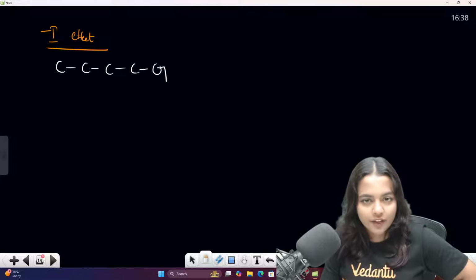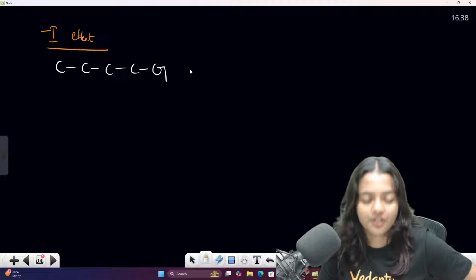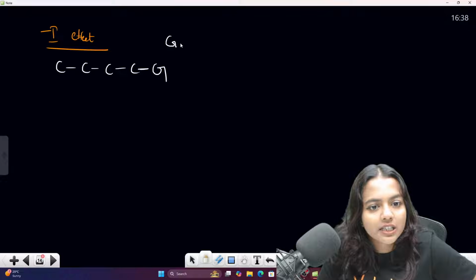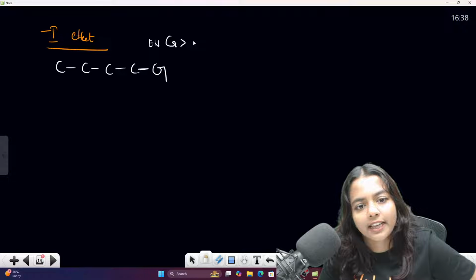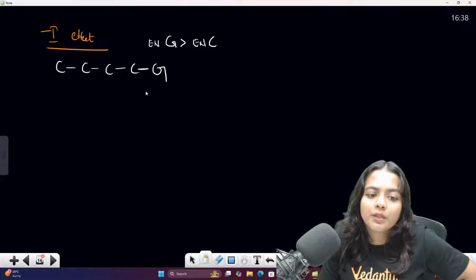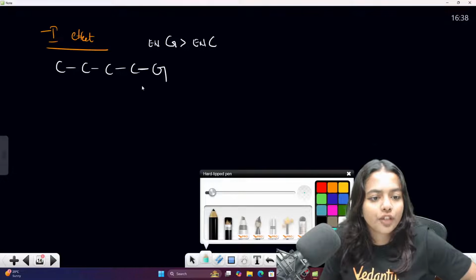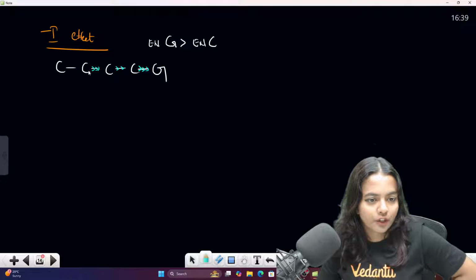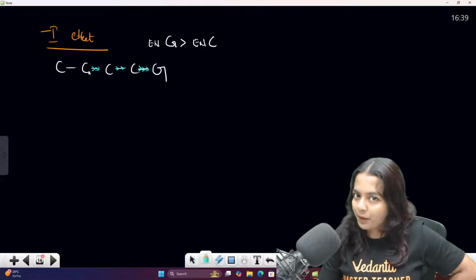One of the valencies of this carbon is satisfied by the G instead of hydrogen. So what happens, at the same scenario I'm telling you, student, G is more electronegative. So the electronegativity of G is greater than the electronegativity of carbon. So what will happen? Bond shifting will happen. From here to here a bond shift, from here to here a bond shift, from here to here a bond shift will happen, right? This is what is going to happen. Am I right, my dear students?